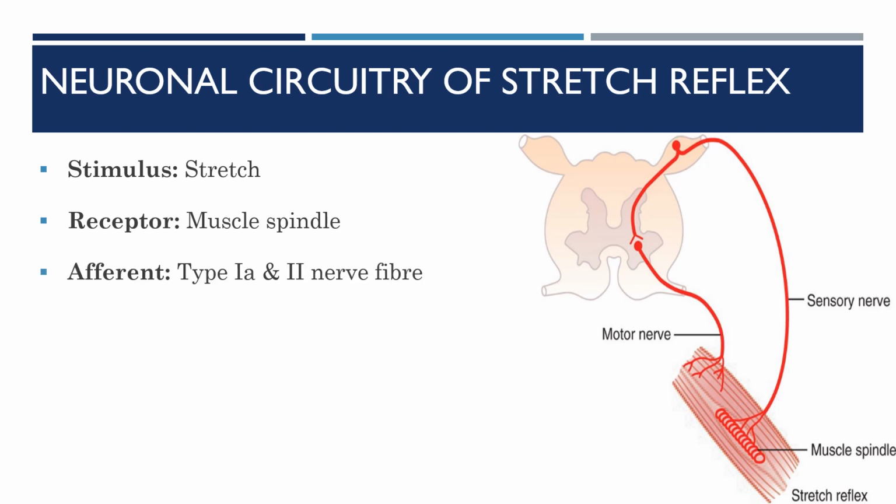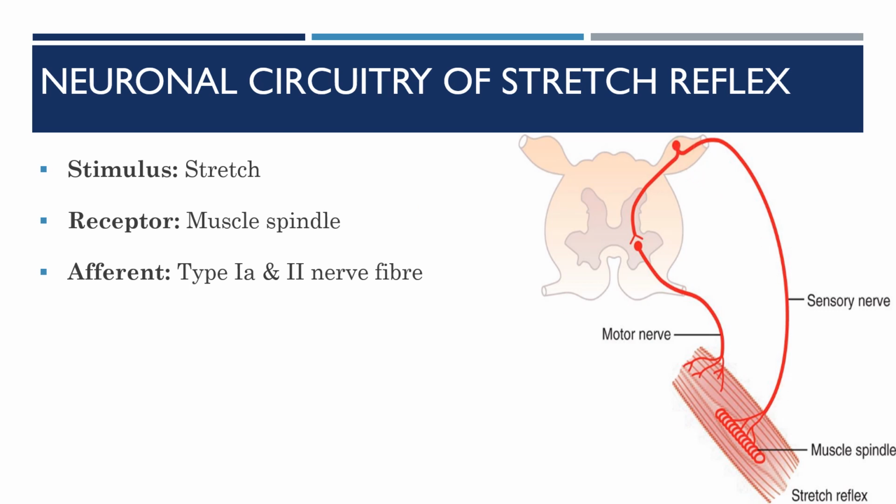Afferent nerve fibers: there are two types of fibers that supply the muscle spindle, group 1A and group 2 fibers. The afferent nerve fibers emerging from the muscle spindle travel along the spinal nerve and enter the spinal cord.